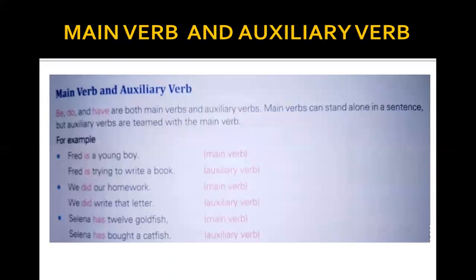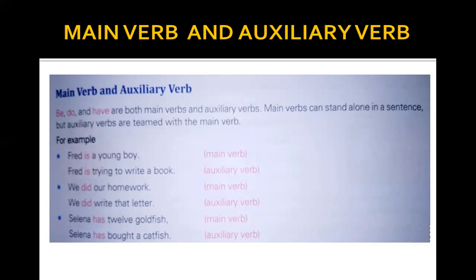Next, when I talk about main verbs and auxiliary verbs, be, do, and have are both main verbs and auxiliary verbs. These are the three verbs that are both main verbs as well as auxiliary verbs. As I told you in the beginning, an auxiliary verb is a verb that changes or helps another verb.